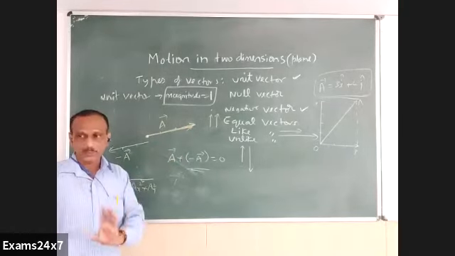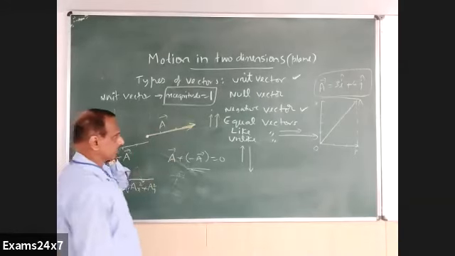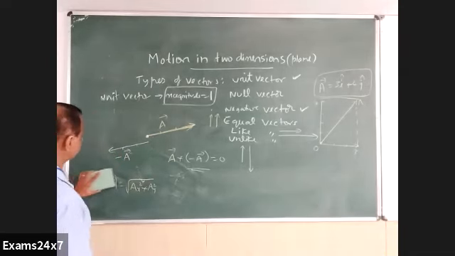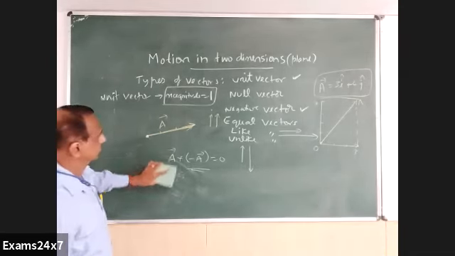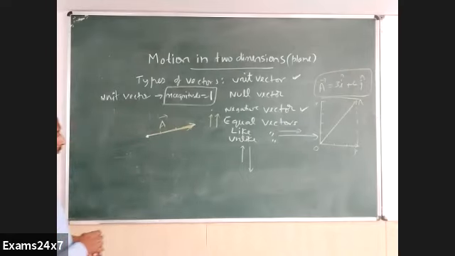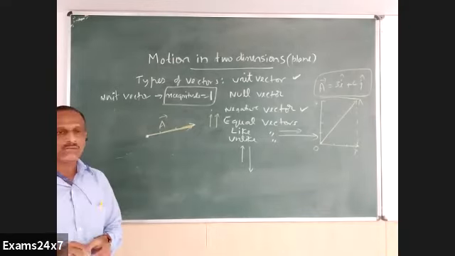Magnitude should be the same, direction must be opposite. They constitute the so-called couple or torque. So these are different types of vectors.